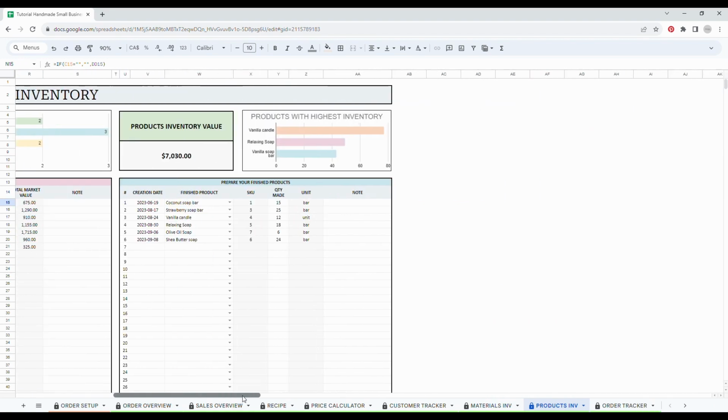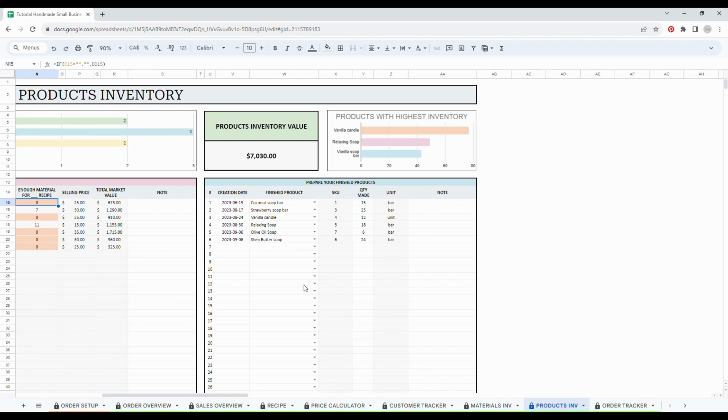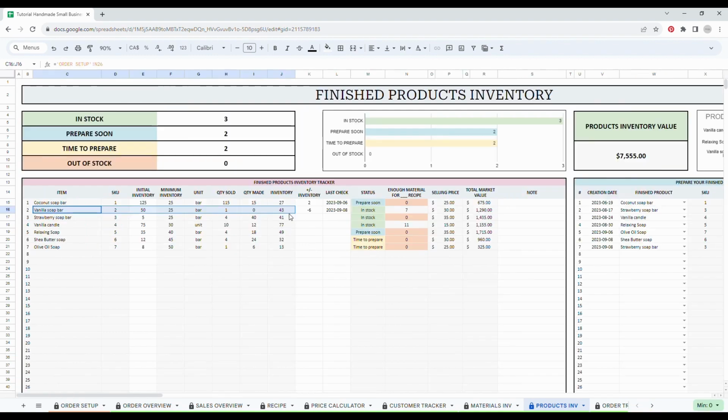So if we go to the right-hand side of this tab, you will be able to track when you prepared your finished products. In this tab, simply double-click here and select your date. Select the finished product that you prepared, then write the quantity that you created. So let's make an example. Let's say today I made a batch of strawberry soap and I created 15 bars. Then this is going to be reflected here. You can see now it's in stock.